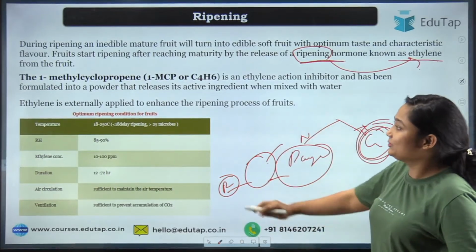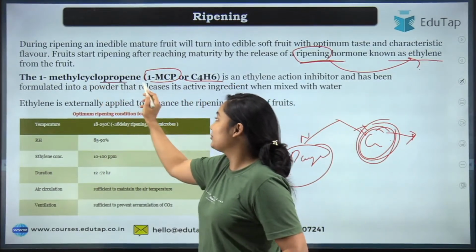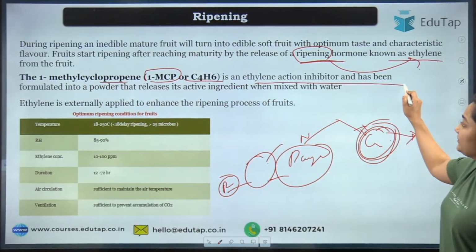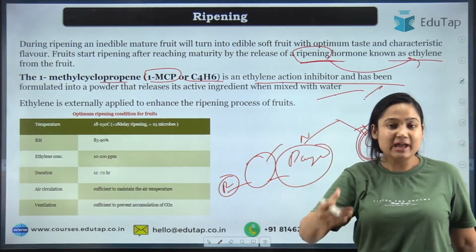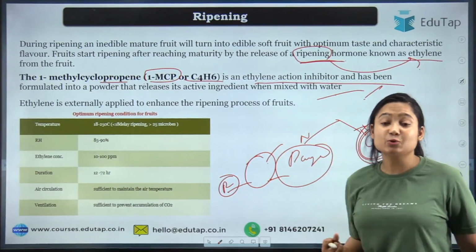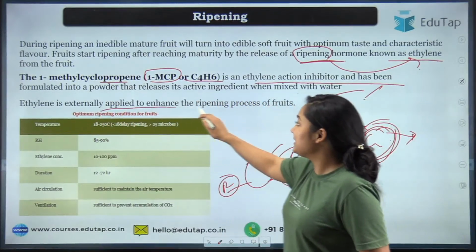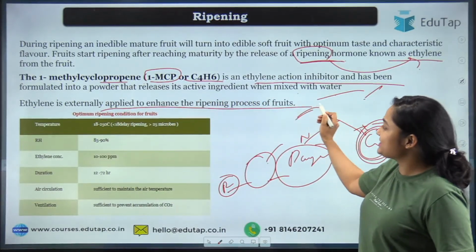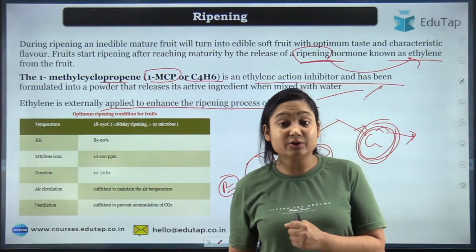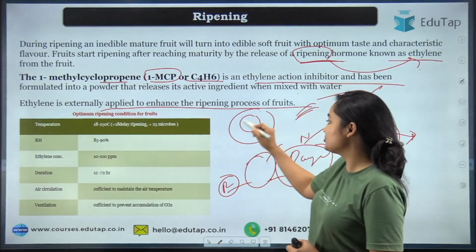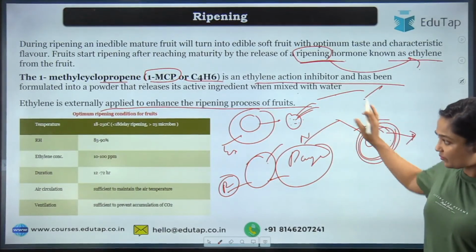So on these lines, there's a chemical that is 1-MCP, 1-methylcyclopropene, C4H6. This inhibits the action of ethylene. At a very low concentration, you mix it with water, and it releases the active that consumes the ethylene. So the ethylene absorber, that is your MCP. Ethylene can also be externally applied to enhance the ripening process. Again this is quite easy. Take ethylene gas in a chamber at a controlled concentration, expose your product to the ethylene gas, and your product will get ripe. Okay, so this was the process.